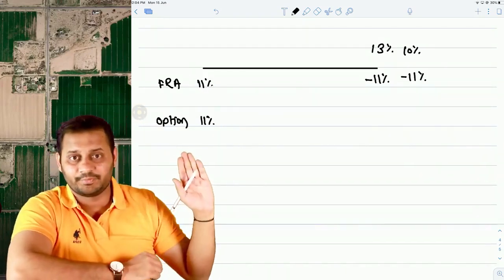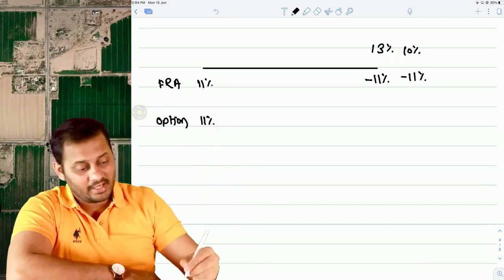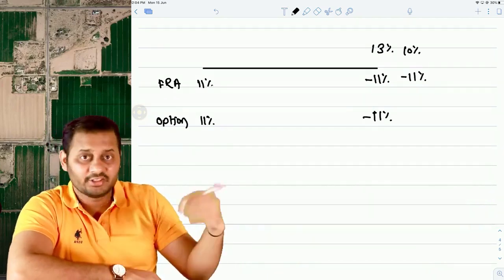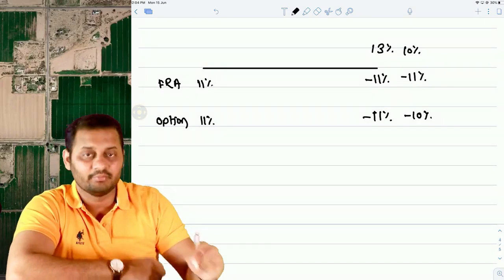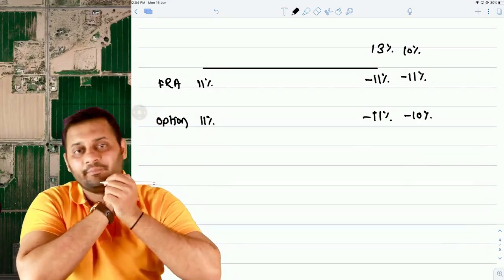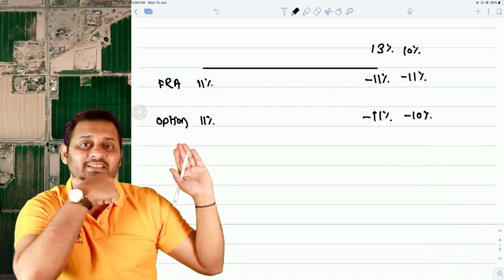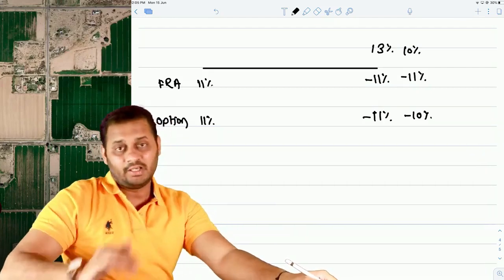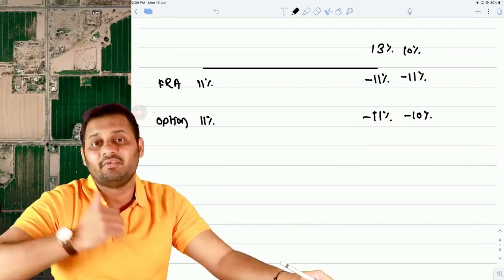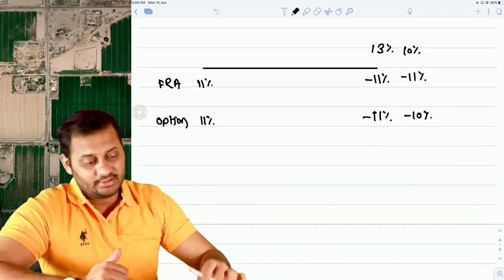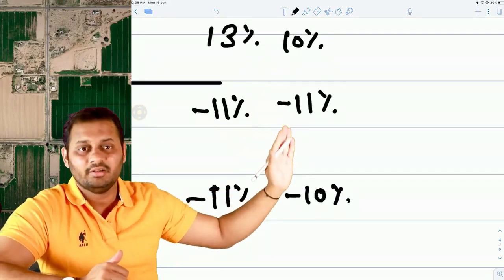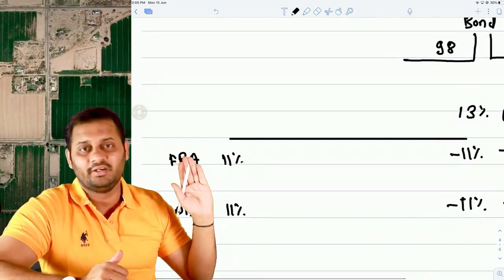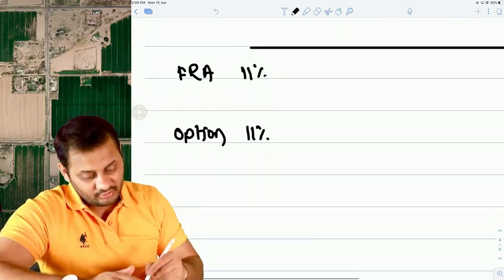But what if there is an option at which you fix the same rate, and in case 13% is the market rate, you pay 11%, and in case 10% is the market rate, you pay 10%. Which situation do you find good? This situation you find good, because in this case there is no loss. This is the maximum that you have fixed. Above that you will not have to pay, and below that you will be taking the benefit of lower interest rate. See, here we have the benefit of lower interest rate, but it is only in the option. In FRA there is no benefit of lower interest rate. In option it is. So this is called as a cap option.